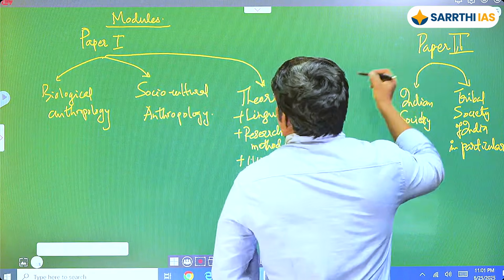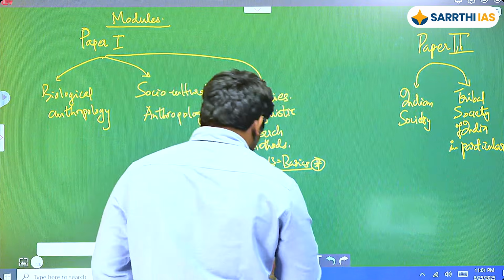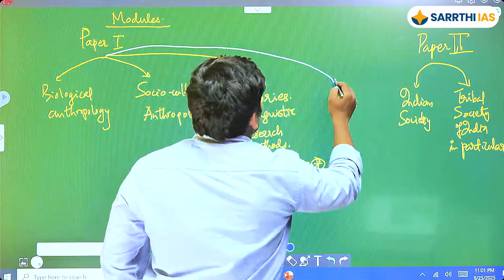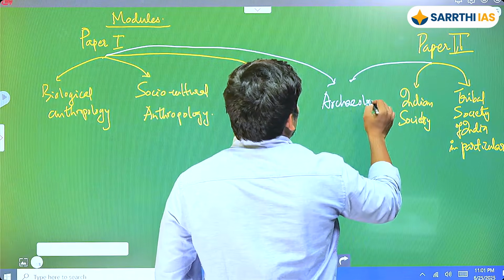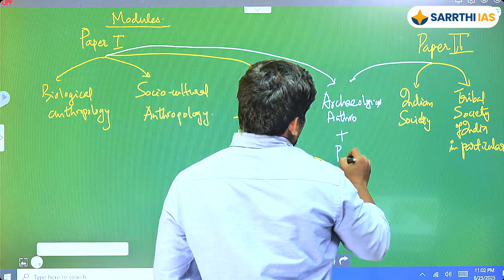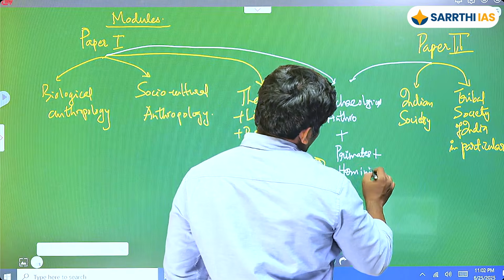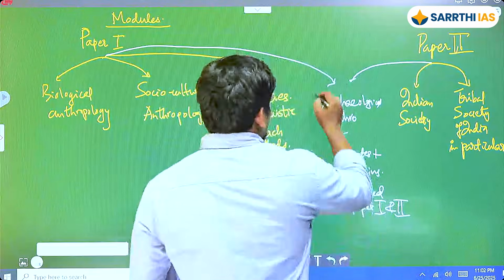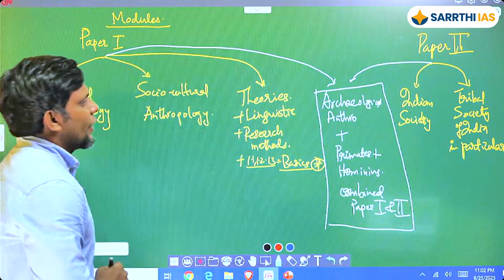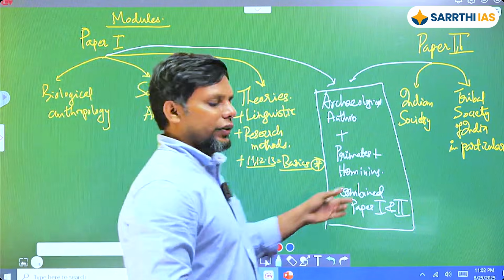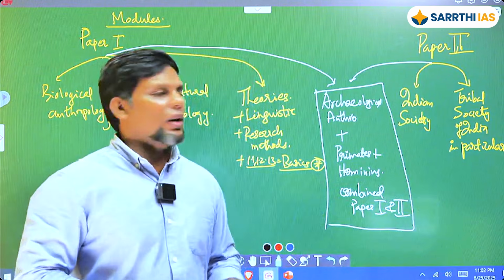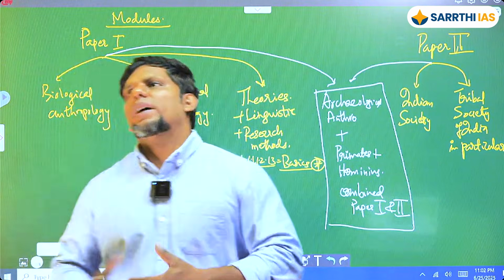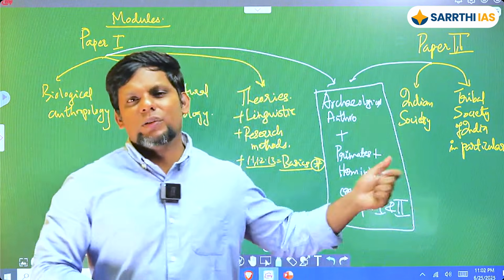So now there is going to be one module, and I'm going to draw that slightly in a different color. Okay, so you have archaeological anthropology, and then the primates and the hominins that we just talked about. You're going to have that as a combined module, right? So essentially, just to give you an example, let's say you take archaeological anthropology.